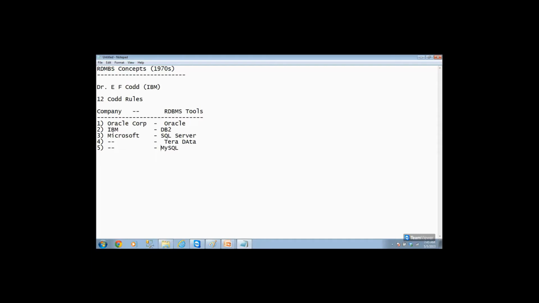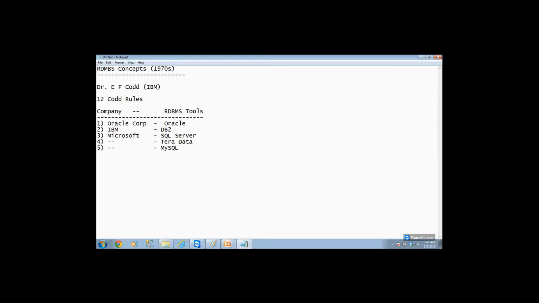Oracle, DB2, SQL Server, Teradata, all these are different tools. Like banking is the concept, based on the concept lots of companies have been established: ICICI Bank, Andhra Bank, HDFC Bank.